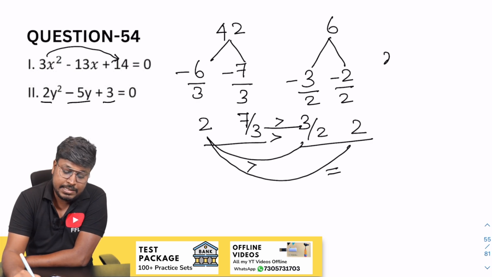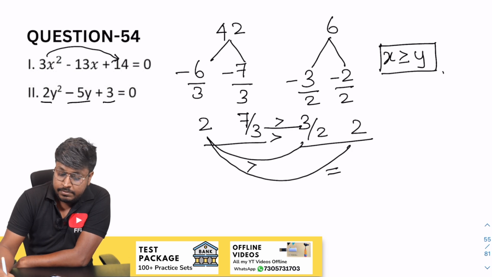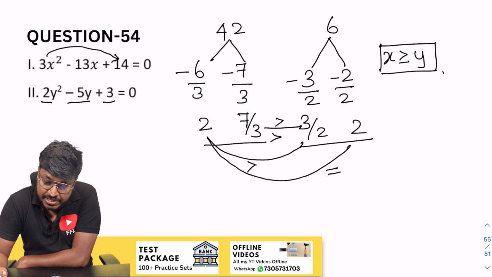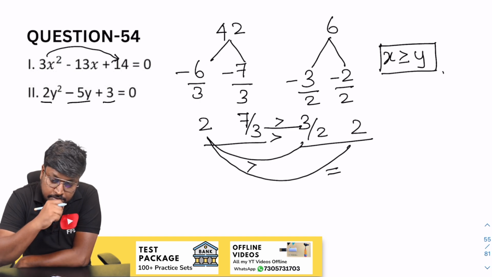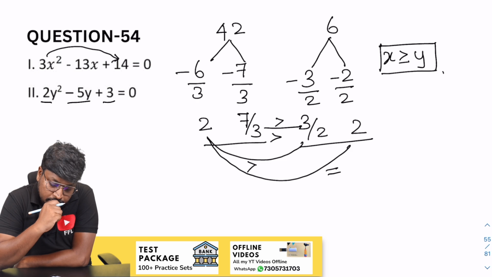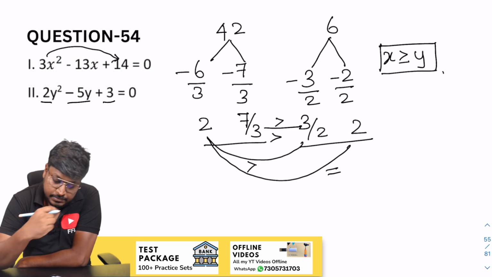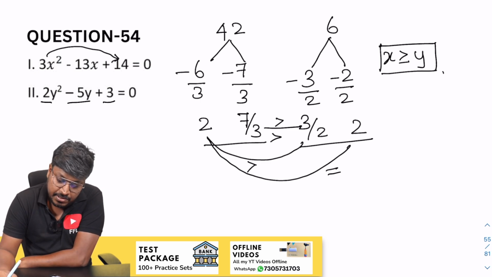So we can say that the answer will be x greater than or equal to y. Question number 54, right? So 2 and 1 by 2. Okay, so the answer will be x greater than or equal to y.